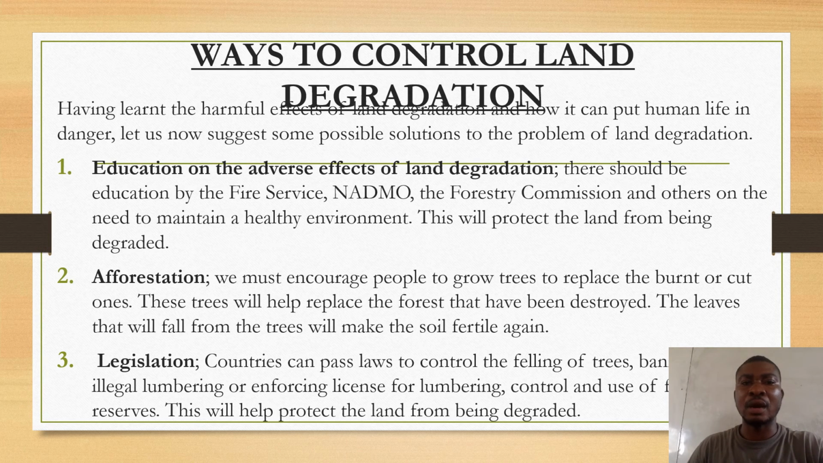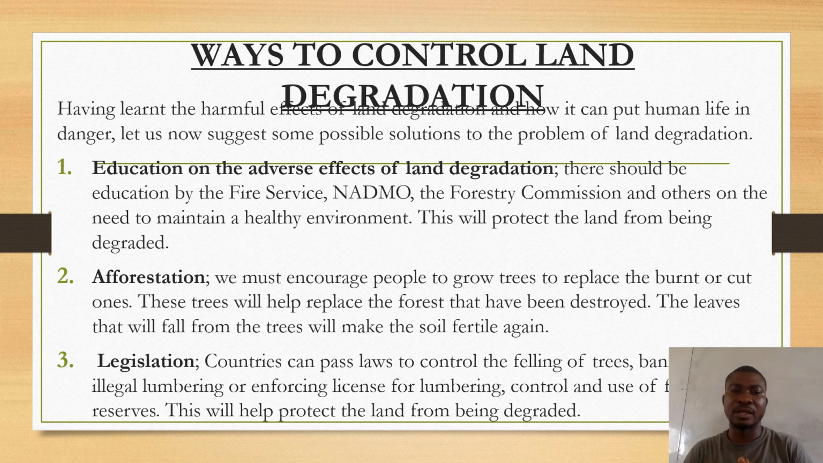Now let's come to ways to control land degradation. Number one, education on the adverse effect of land degradation. There should be education by the Fire Service, NADMO, Forestry Commission, and others on the need to maintain a healthy environment. This will protect the land from being degraded.